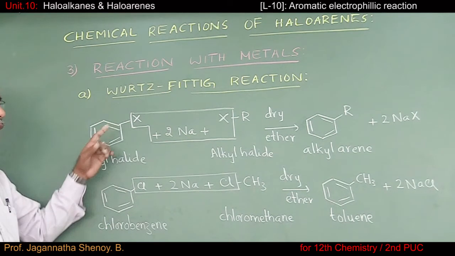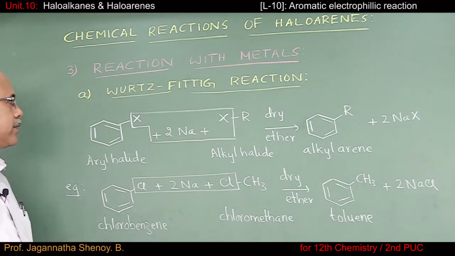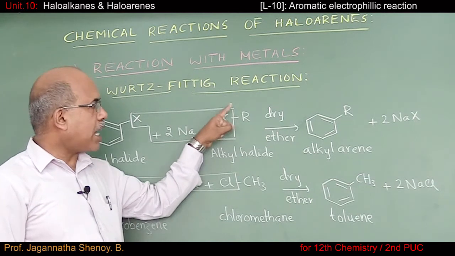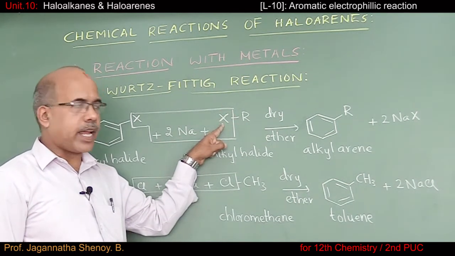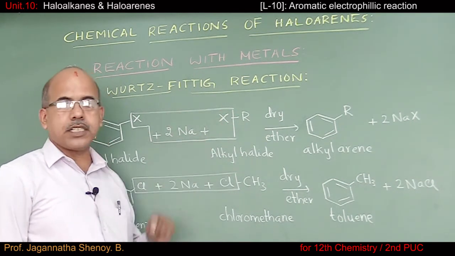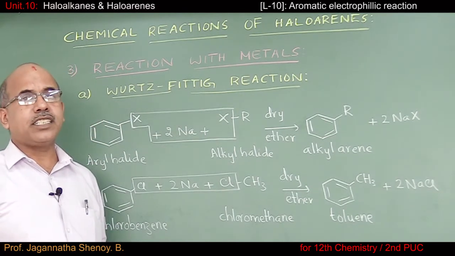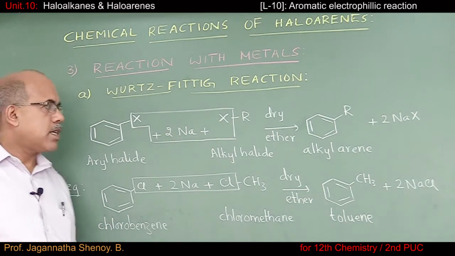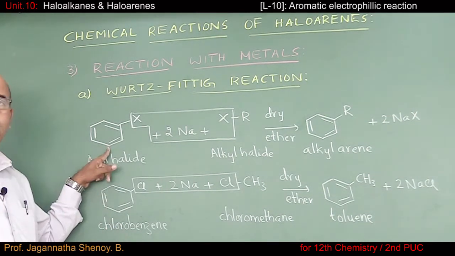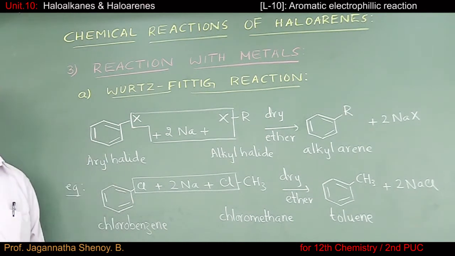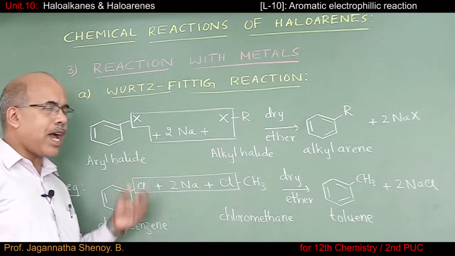The competing reactions for this reaction are, one molecule of RX can react with one more molecule of RX under the reaction condition. We get higher alkane, or in other words, it's a Wurtz reaction. Similarly, one molecule of aryl halide can react with one more molecule of aryl halide, giving biaryl.